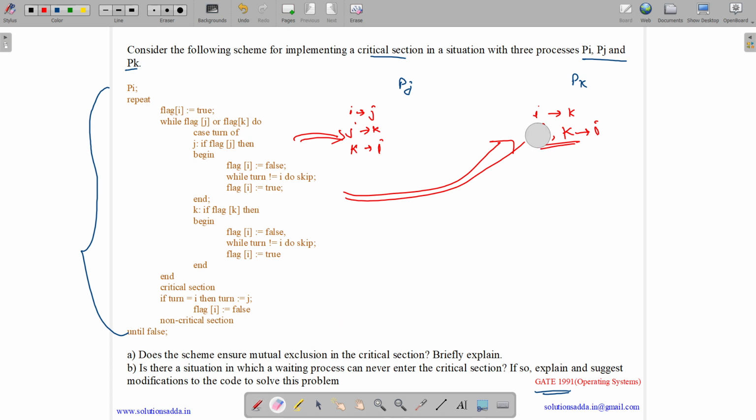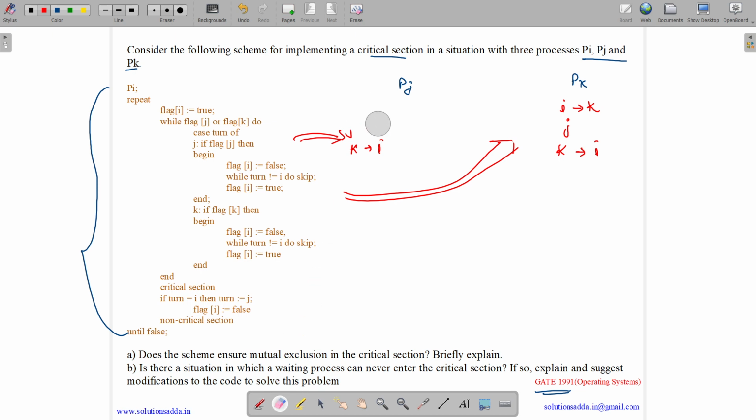Let me rewrite this. If we are rewriting Pi for Pk, then in place of i we have to write k. j can remain as it is, as j has no relation, and in place of k we can write i. And if we are rewriting it as Pj, then in place of i we write j, k remains as it is, and in place of j we write i. Now let me explain what this question is asking.